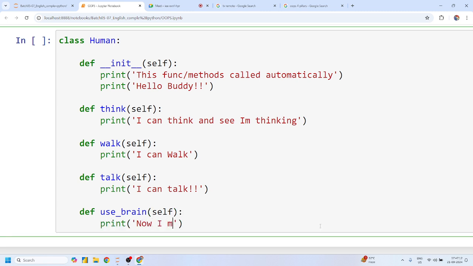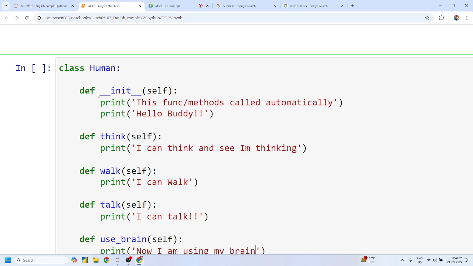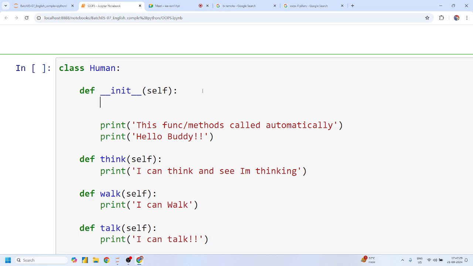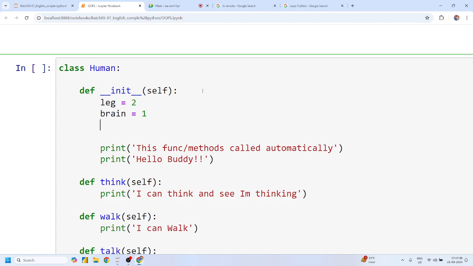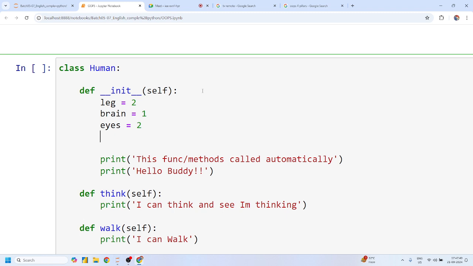Now suppose God is creating a human class, right? Some basic attributes they want to give to all the humans, yes or no? What kind of basic attributes do all humans have? Leg is equals to 2, yes or no? Tail is equals to 1, eyes is equals to 2, nose is equals to 2, yes or no, Mohit? No, nose is equal to 1. Right? All these are the basic attributes.